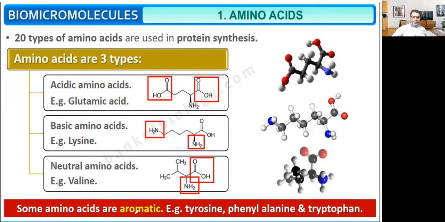Some amino acids are aromatic. Aromatic means scented amino acids, like tyrosine, phenylalanine, and tryptophan. These are aromatic amino acids. Sometimes a question will be asked: which is a group of aromatic amino acids? Tyrosine, phenylalanine, and tryptophan. These are the aromatic amino acids.